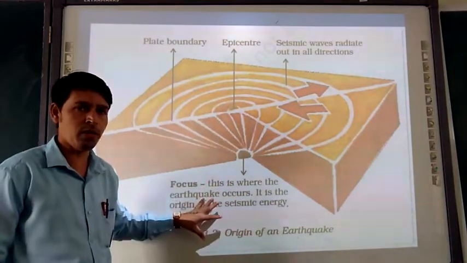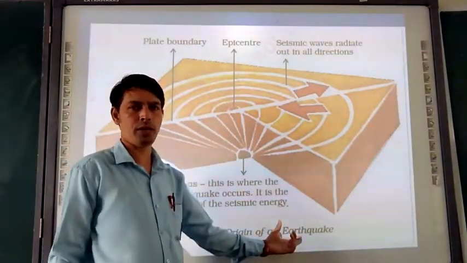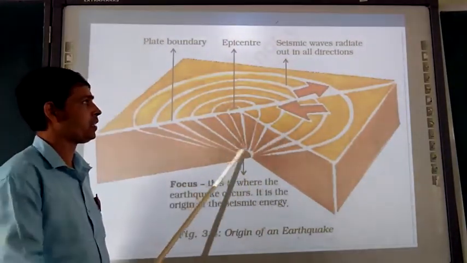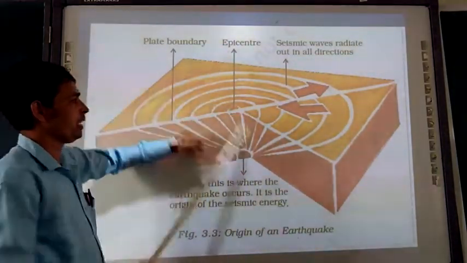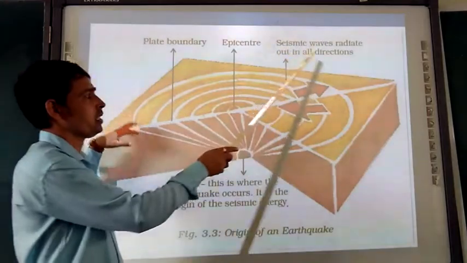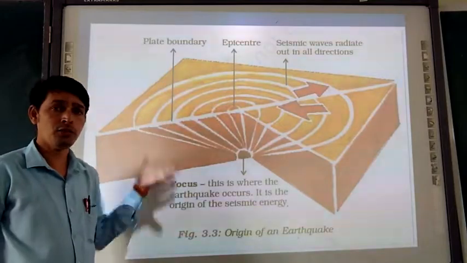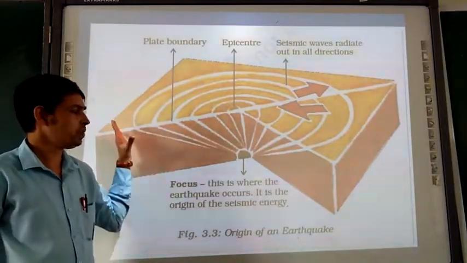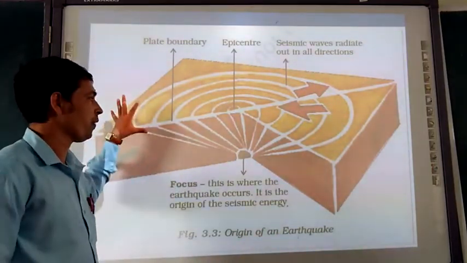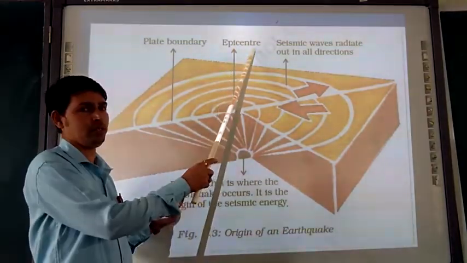In this particular presentation, we are only going to talk about this figure number 3.3, the origin of an earthquake. Here we see the focus, that means the center, and these are the waves traveling up. The epicenter is above it. Plate boundaries are there and seismic waves are there. For today's homework, you have to draw this figure in your notebook, the origin of an earthquake: where the earthquake originates, where the focus is and where the epicenter is.